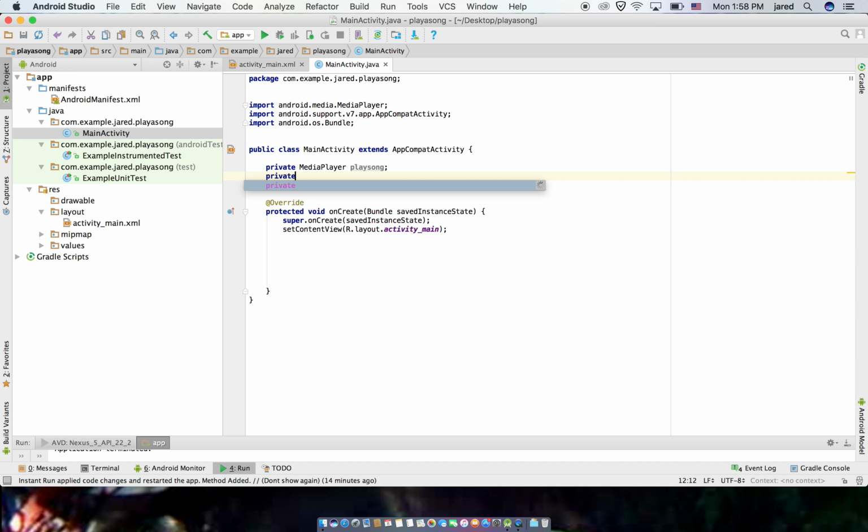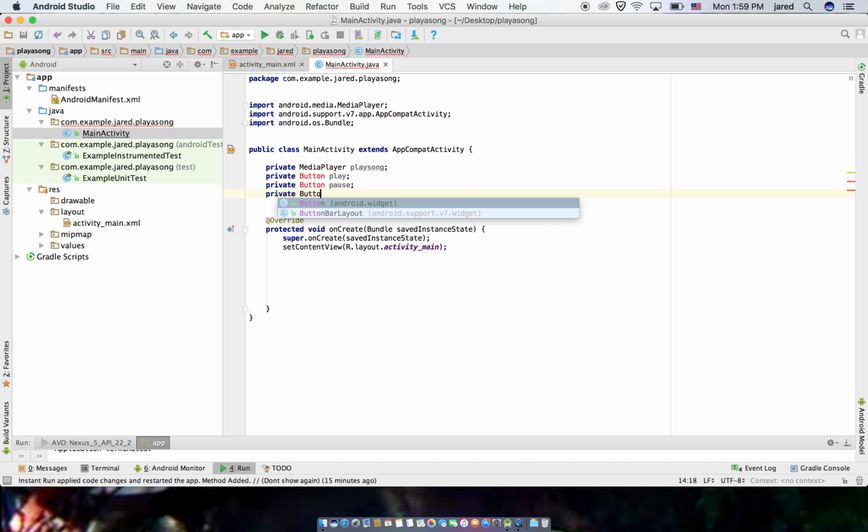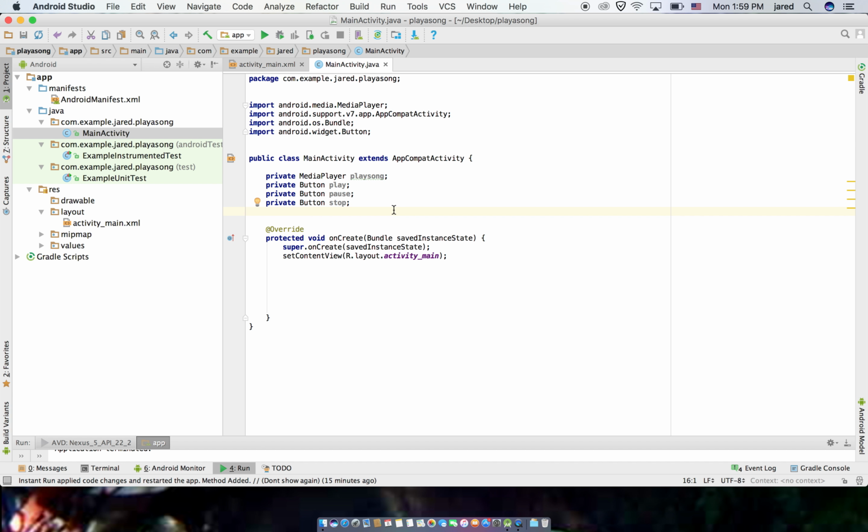And we also need a button, which we will call play, pause. Sorry, I've done that the wrong way around. No, I've done that right. Play button, pause, private button stop, option and enter. Okay, that should import perfectly.